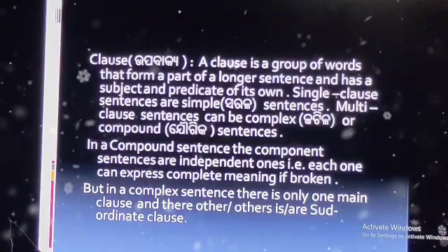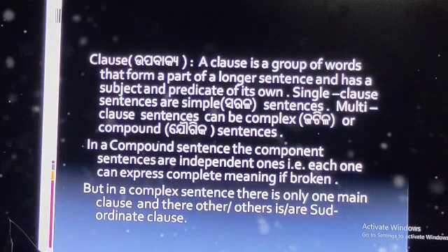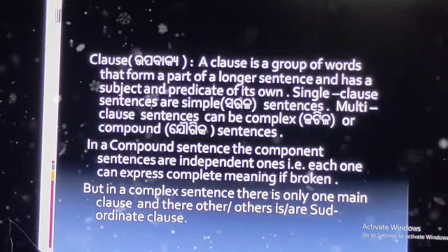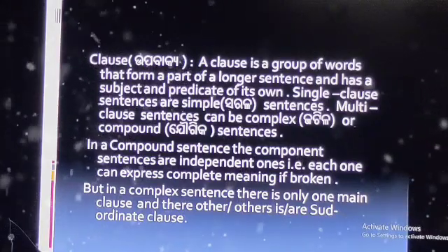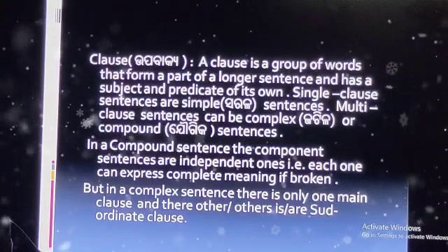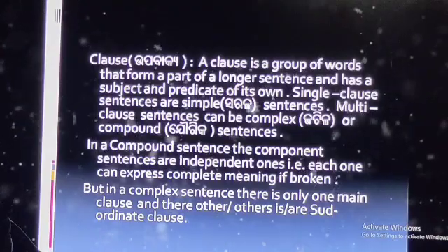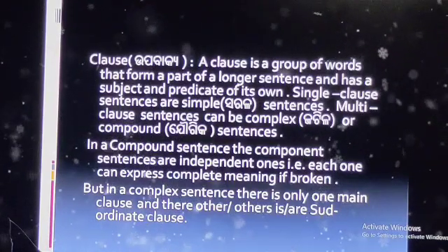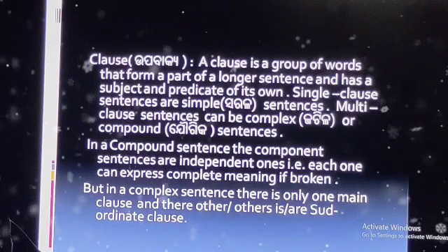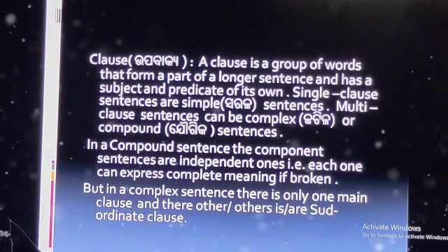In English, a sentence contains a single clause or may have more than one clause. So, a clause is a group of words that form a part of a longer sentence and has a subject and a predicate of its own.